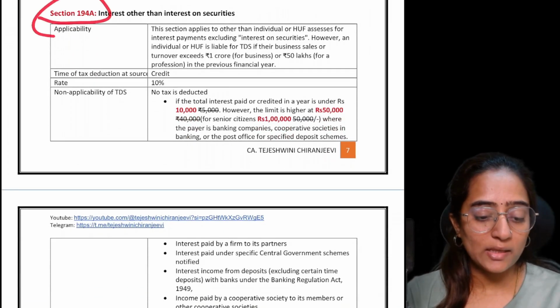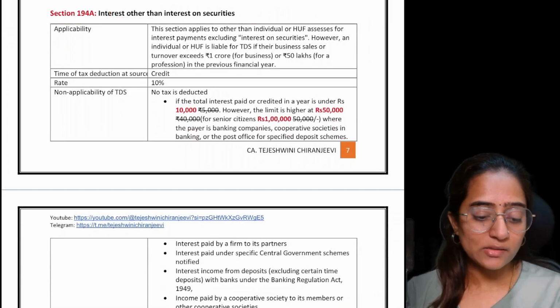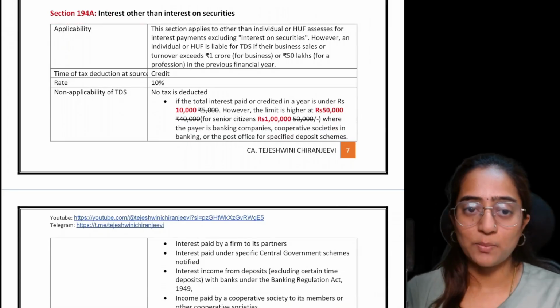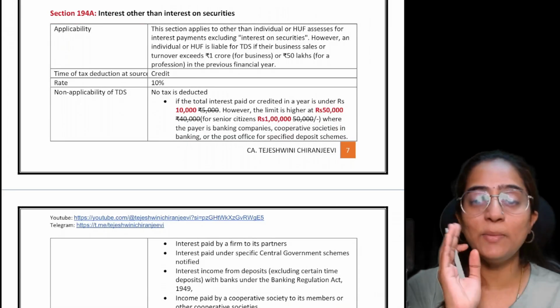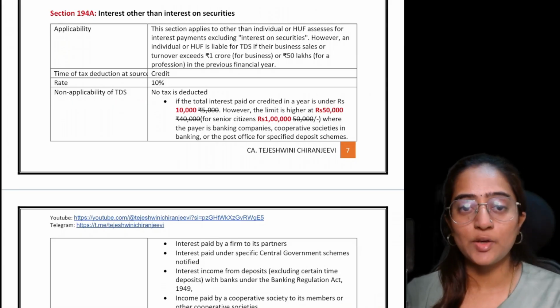Section 194A, that is interest other than interest on securities. Earlier, there was no amendment with regard to the applicability. Now there is an amendment for non-applicability of this TDS.